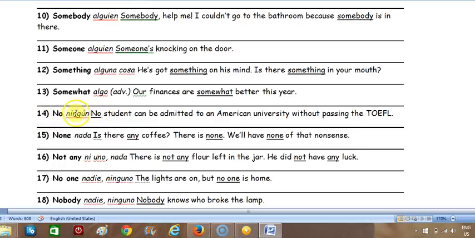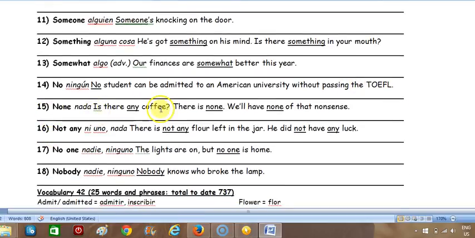Who would have ever imagined that "no" could be translated this way? No student can be admitted to an American university without passing the TOEFL. All right, good.